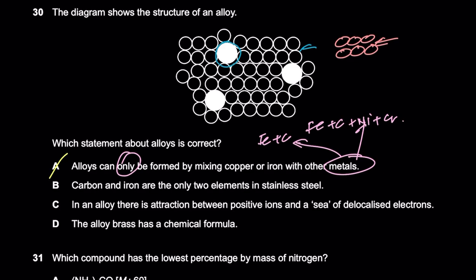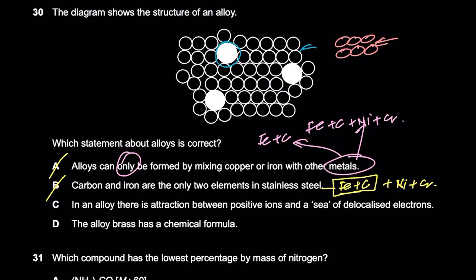So A is wrong. B says carbon and iron are the only two elements in stainless steel. No, you have iron and carbon. They are the elements in steel, just steel, right? And if you want to make stainless steel, you have to add nickel and chromium to it, right? So B is also wrong.